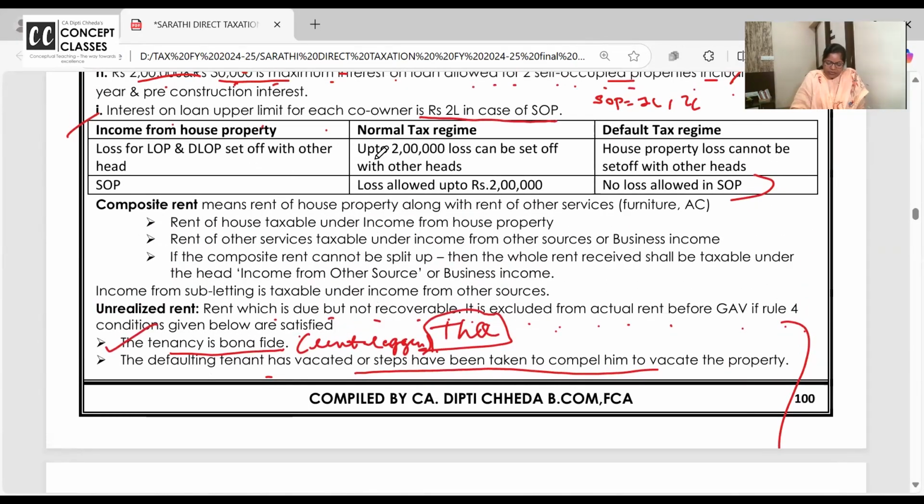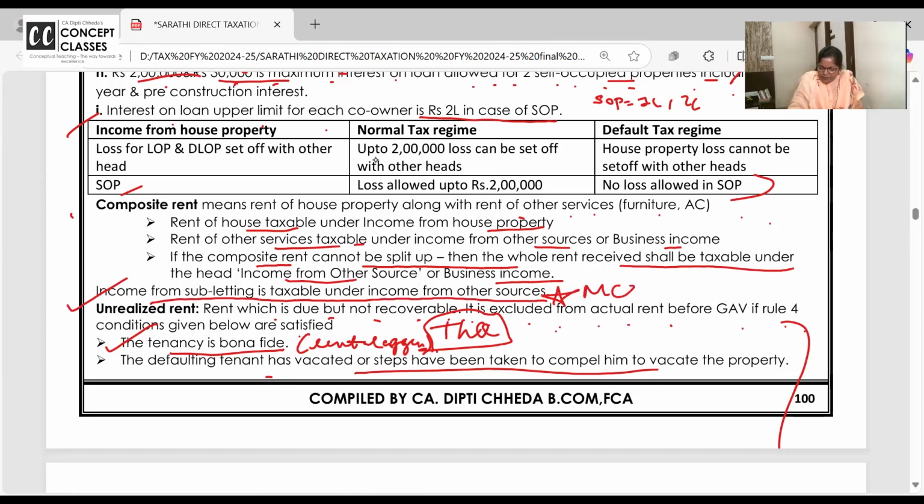Just above your unrealized rent, this concept is given: composite rent. Means the rent of the property along with the services, furniture, AC and all. House rent is house property, others in business income. If composite cannot be split, whole rent will be taxable in other source or business. Okay? Next, income from subletting is taxable in other source. I also told you yesterday, vacant land is taxable in other source. Like that, income from subletting.